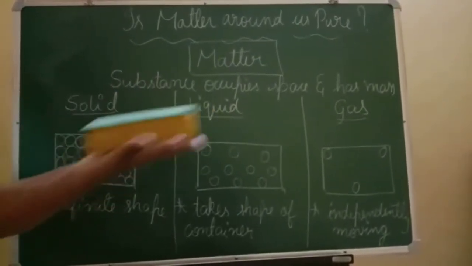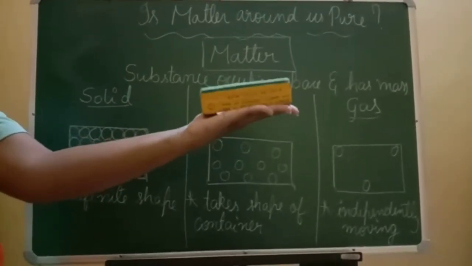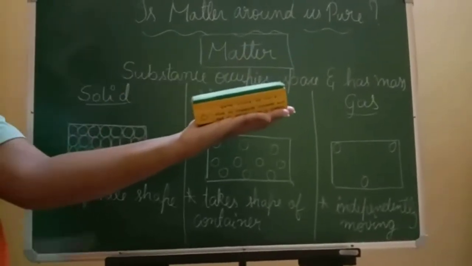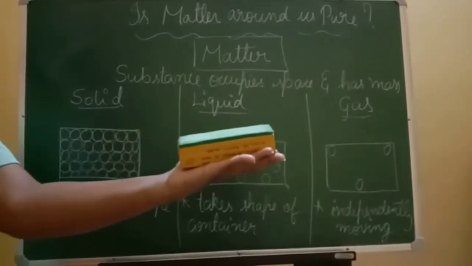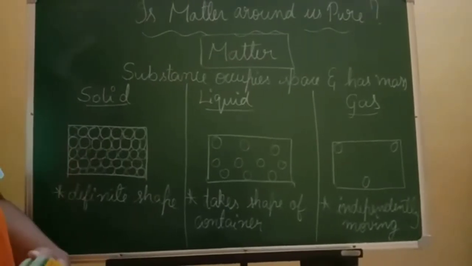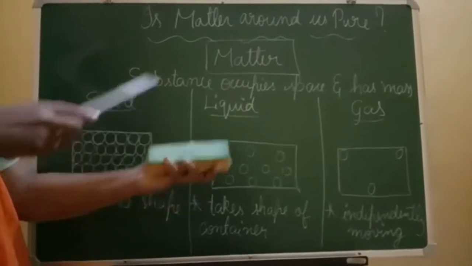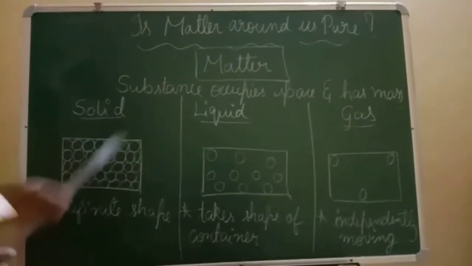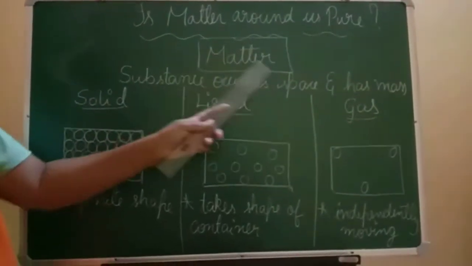For example, take this duster. I will place this duster on my palm, and it takes a certain space to stand on my palm, and it also possesses some weight, right? Even a human being, if he is standing, requires some space to stand. Similarly, he has mass. So we are all matter in the universe. Matter is a substance which occupies space and has mass.